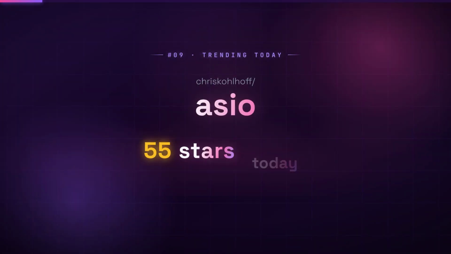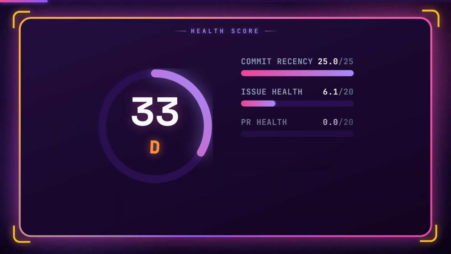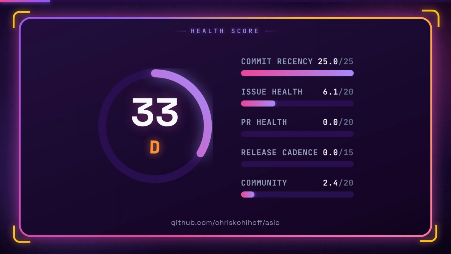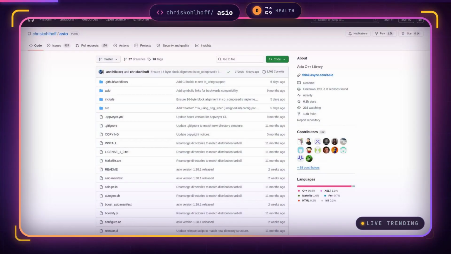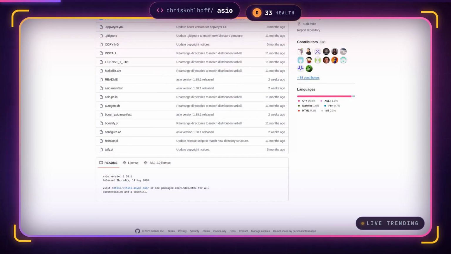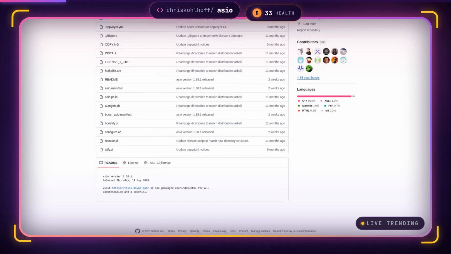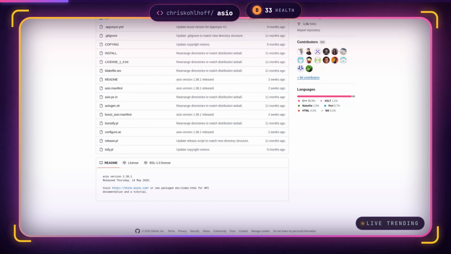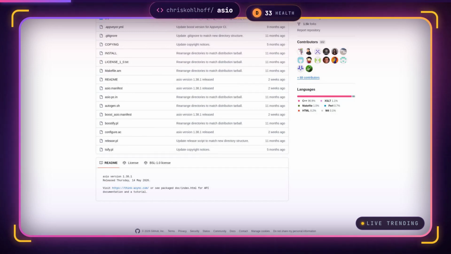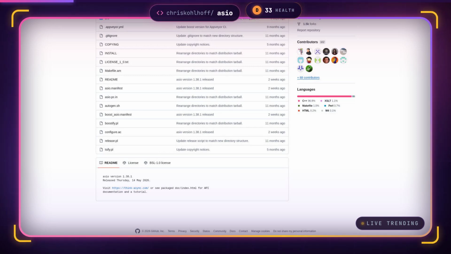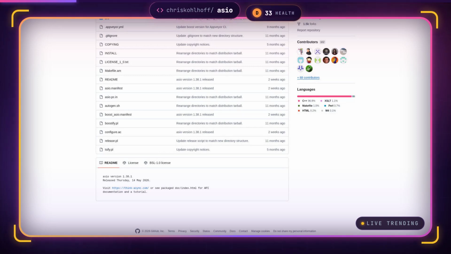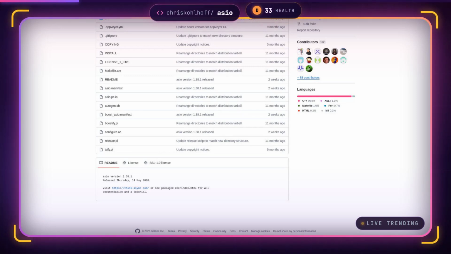Number 9, Asio. 76 new stars today. Asio is a cross-platform C++ library that provides a consistent asynchronous I/O model, enabling developers to write high-performance network applications without dealing with platform-specific event loops. It implements a proactor pattern and integrates with C++20 coroutines, offering a modern, composable approach to concurrency that scales efficiently. As the foundation of the C++ networking TS, it represents the future of standard networking in C++, making it essential for anyone building portable, low-latency network software.